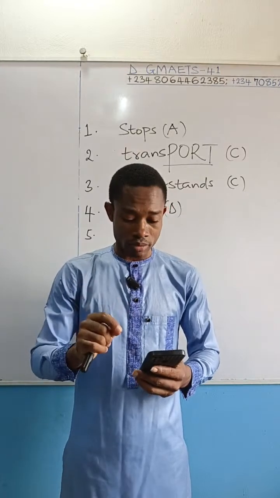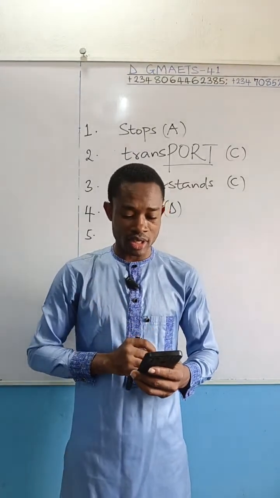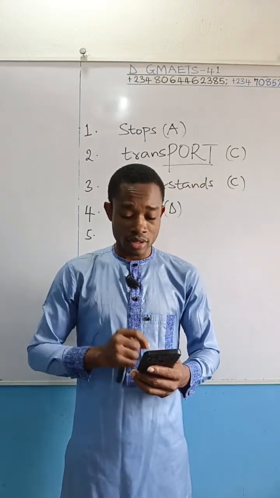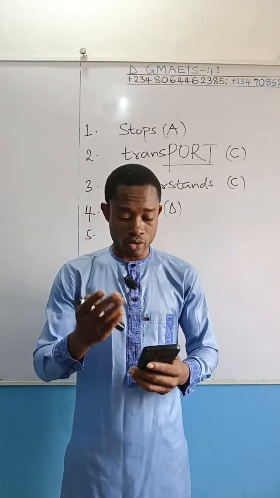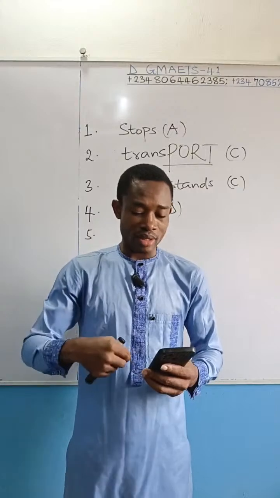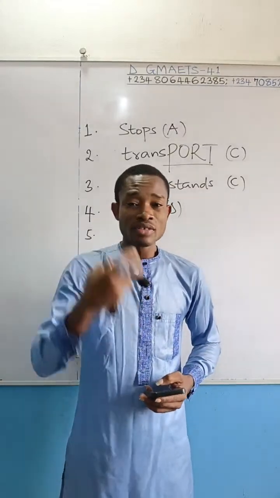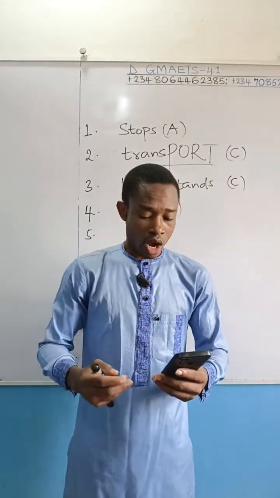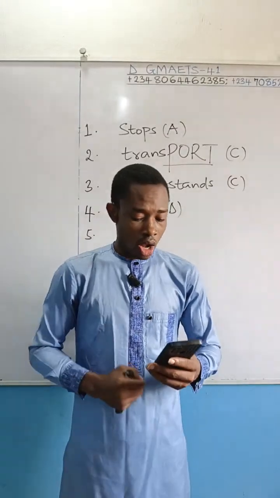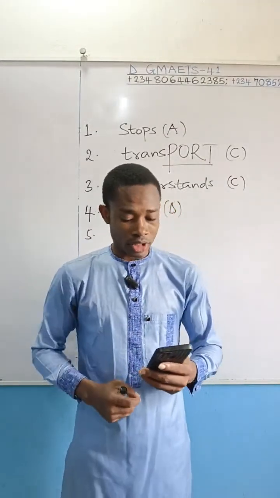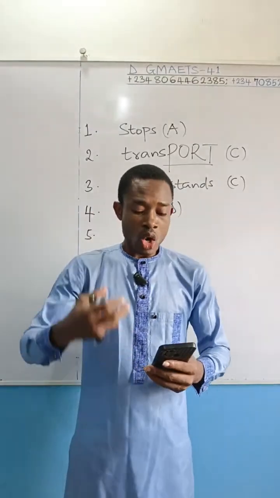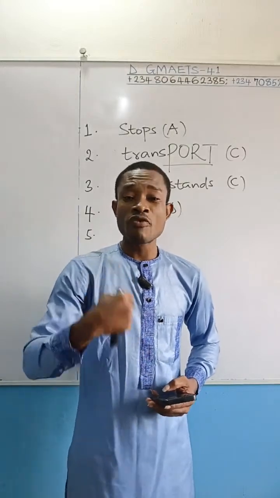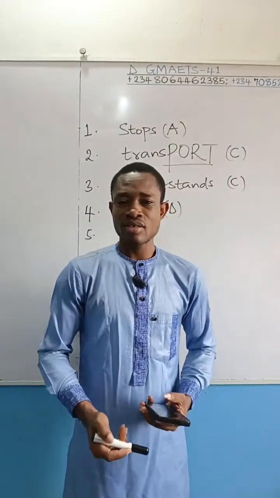Choose the correct form of verb to fill in the space in the sentence below. That's the instruction. And the question reads, what dash me is her beauty? Option A, overwhelmed. Option B, overwhelmed. Option C, overwhelms. Option D, none of the above. What dash me is her beauty? The correct answer is what overwhelms me is her beauty.